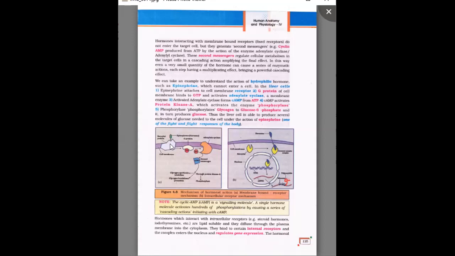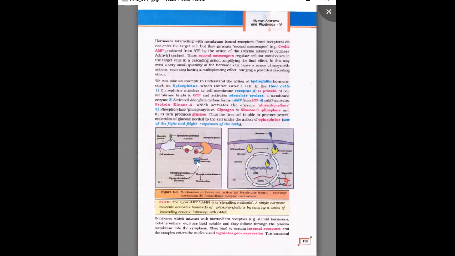The G protein of the cell membrane binds to the GTP and activates adenylate cyclase. Just read the point and see the diagram. This is very important for us. Adenylate cyclase is a membrane enzyme, present above the cell membrane itself. The activated adenylate cyclase forms cyclic AMP from ATP.